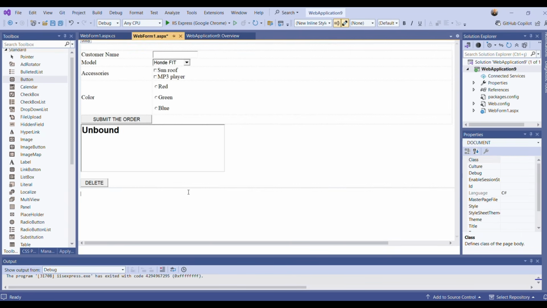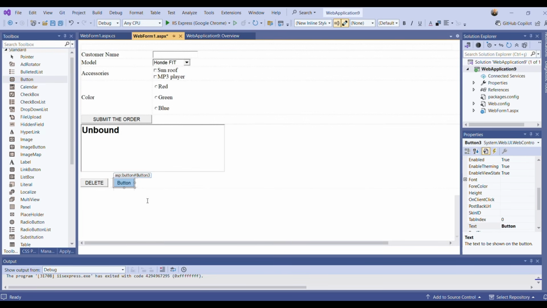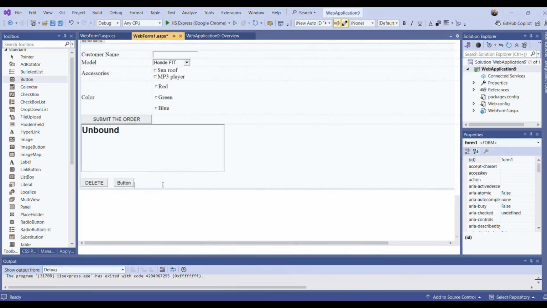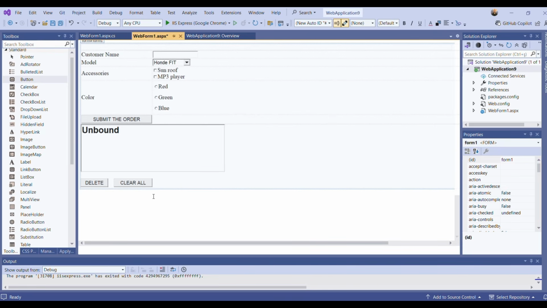and one more button. Let's say that Sam may change his mind and he wants to cancel all orders. So here, if he has 5 orders, I don't want to click one by one and click delete to delete the orders. So here I will say clear all orders. This button will be used to clear all. Now let's write the code for them.